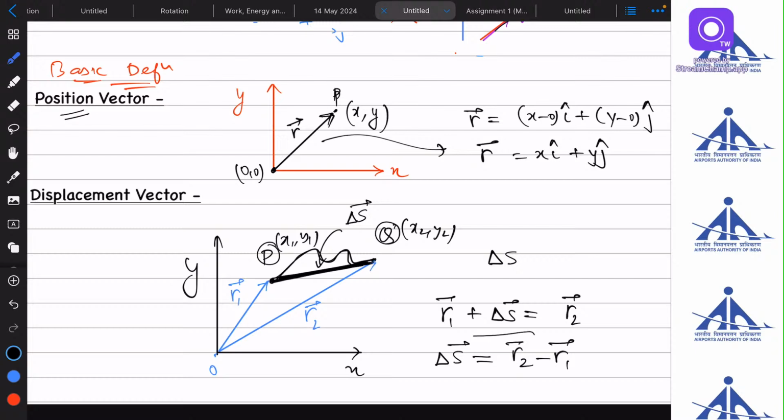Okay, so this will be known as the displacement vector from point P to point Q. Okay, displacement vector from point P to point Q. Now, if you want to find the exact value in I cap, j cap, and k cap, put the values of r2 and r1. Okay, so r1 will be x1 I cap plus y1 j cap, r2 will be x2 I cap plus y2 j cap. Put the values and you will get the exact value.